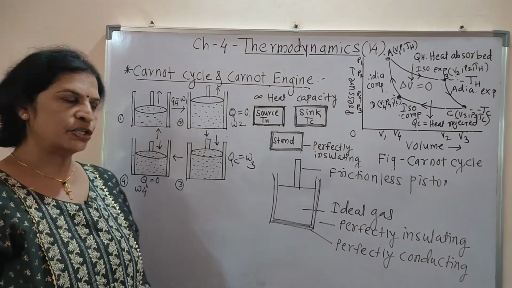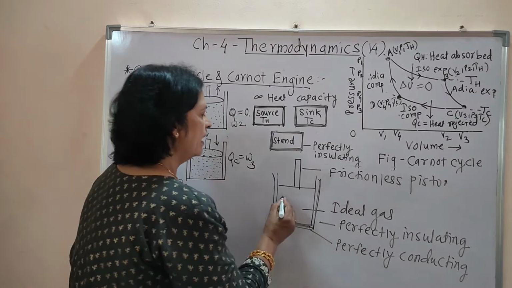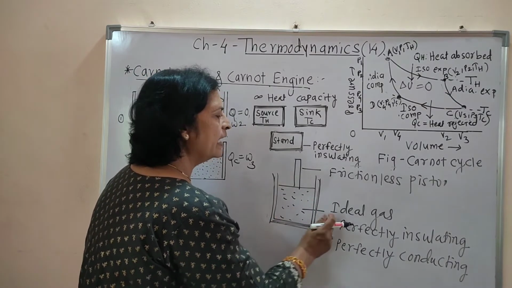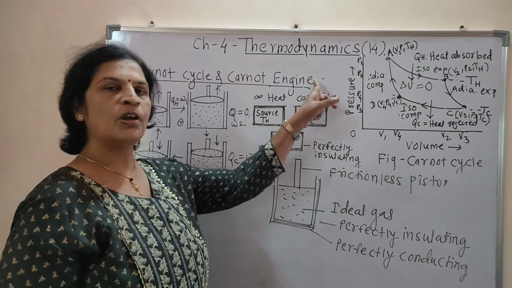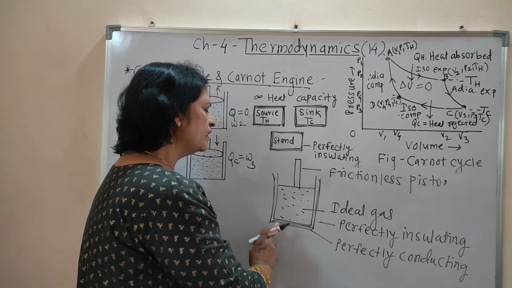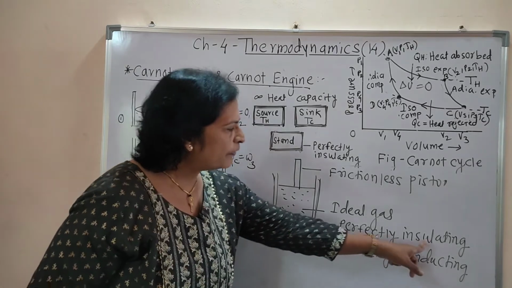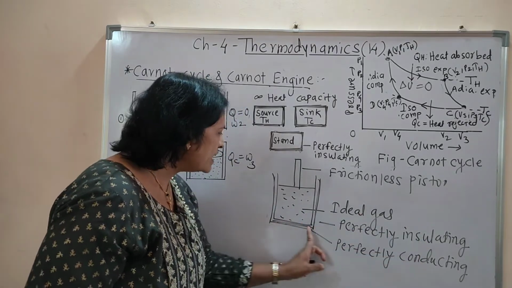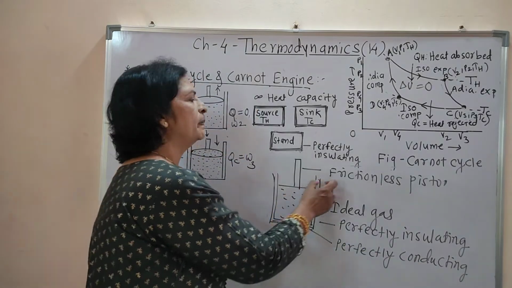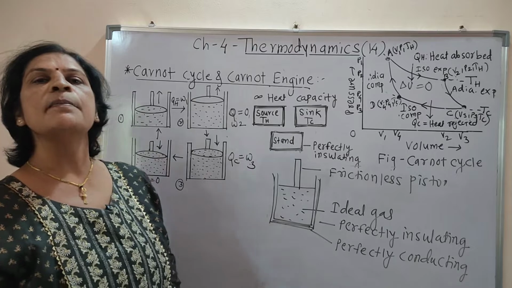I repeat. The cylinder is filled with ideal gas. That ideal gas is the working substance for the Carnot engine. The walls of this cylinder are perfectly insulating, its base is perfectly conducting, and the cylinder is fitted with a frictionless piston.